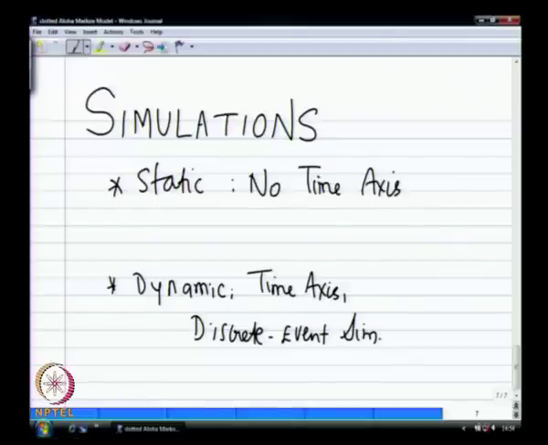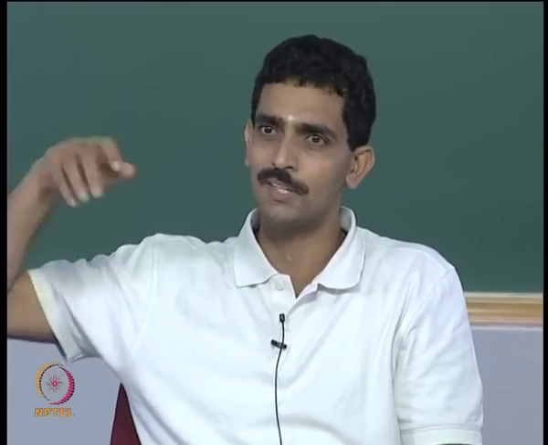A static simulation system is usually used with random number generators for some sort of combinatorial probabilistic analysis. For example, what we did in our emulator is basically a static simulation. There is no notion of time. You are simply flipping coins, and saying I am starting in state S0, the initial state. Then there is some probability of going from one state to another state and so on. So you are simply moving from state to state, but there is no real time axis as such.